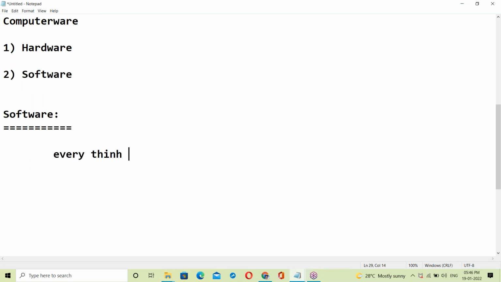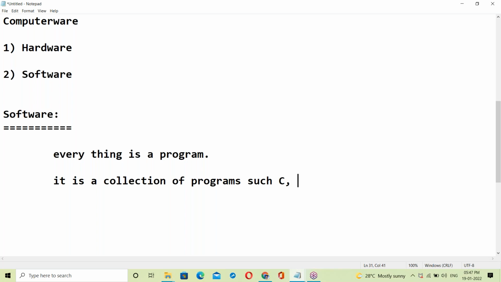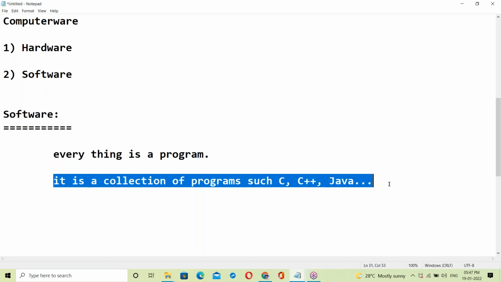It's a collection of programs, such as C, C++, Java, and so on. There are different programs. Software is a collection of programs.